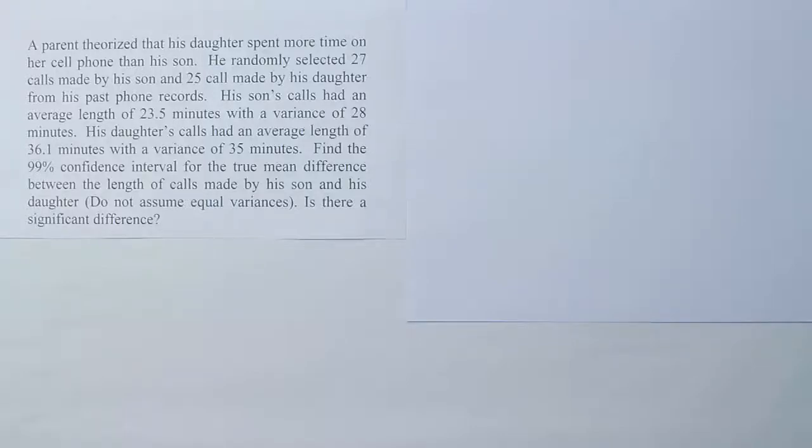A parent theorized that his daughter spent more time on her cell phone than his son. He randomly selected 27 calls made by his son and 25 calls made by his daughter from his past phone records. His son's calls had an average length of 23.5 minutes with a variance of 28 minutes. His daughter's calls had an average length of 36.1 minutes with a variance of 35 minutes.